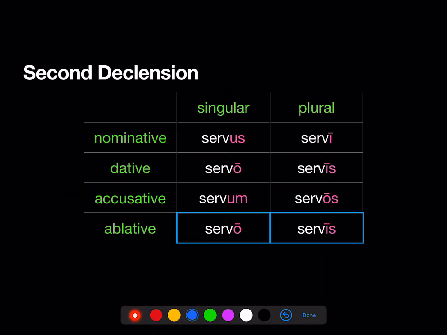Second declension, servus, servo, servum. Ablative singular, servo. So in the second declension, the dative singular and ablative singular look just alike. That's not true in the first and third declensions. In the plural, servi, servis, servos, and again, the ablative plural looks just like the dative plural, servis.